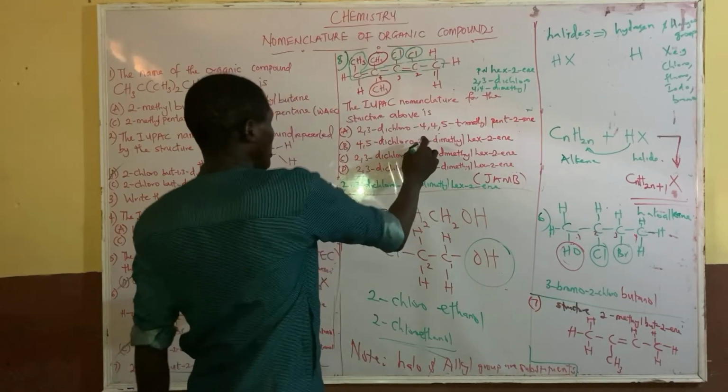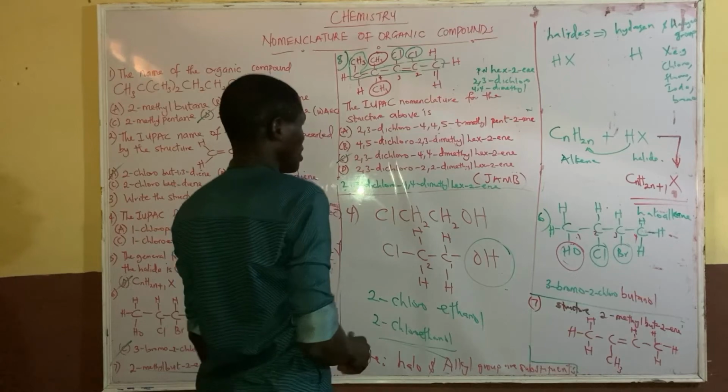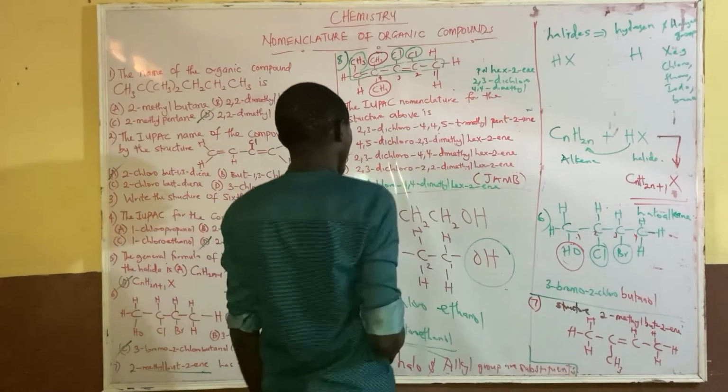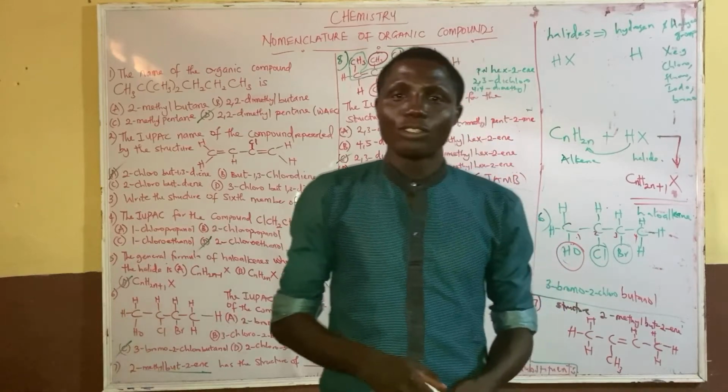So that is the answer. That's that about that. So option D.